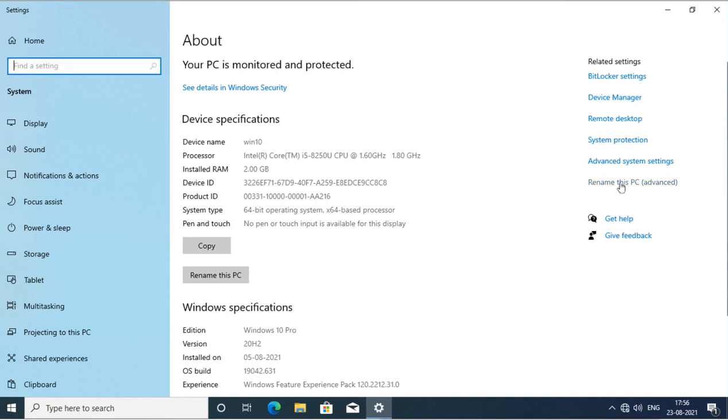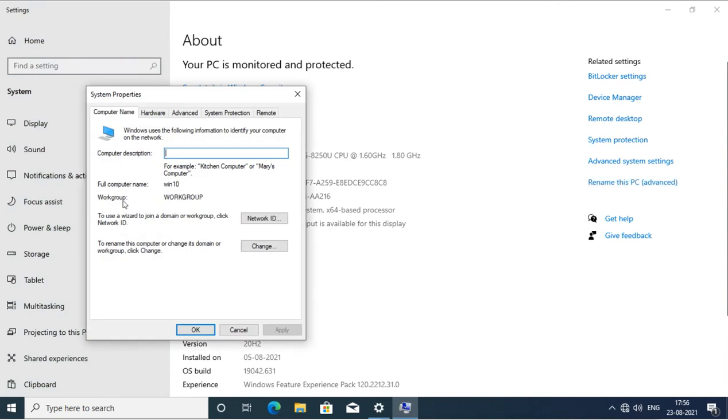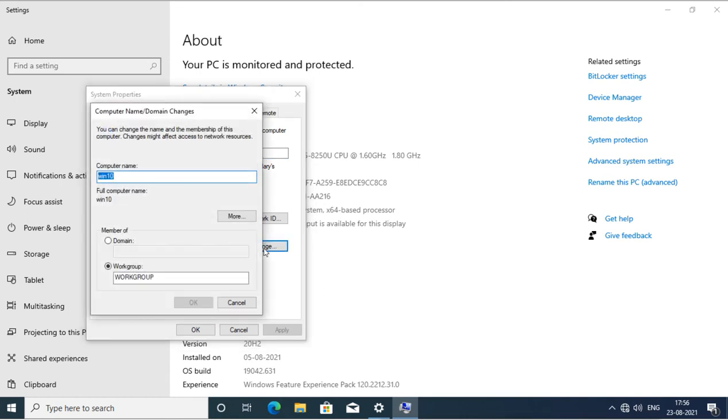We go to rename this PC, and it says here that the workgroup name is WORKGROUP, but the workgroup name for our Linux environment is MYGROUP. So I will change this here. This is the default one in Windows. Whenever we install the system, it will remain in the workgroup named WORKGROUP.